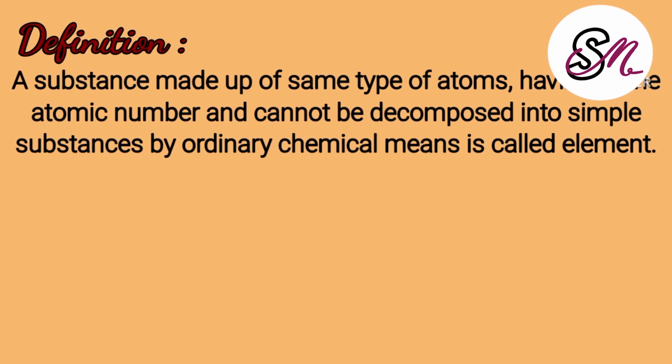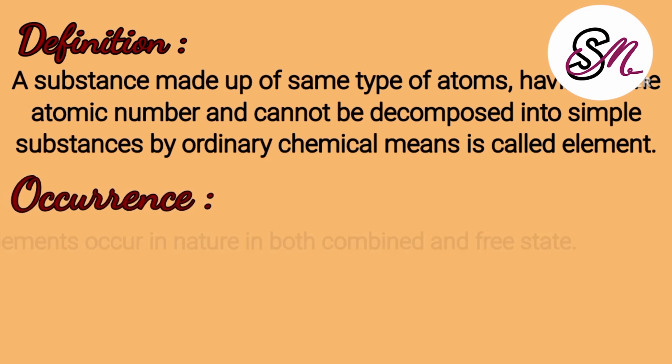उनका atomic number 1 होगा. They are made up of the same type of atom. Same is the case of carbon. If the substance is made up of carbon atoms, then all the atoms will be only carbon and their atomic number will be the atomic number of carbon, and they cannot be decomposed into simple substances. The elements cannot be further decomposed by ordinary chemical means. They require high techniques to decompose an element.